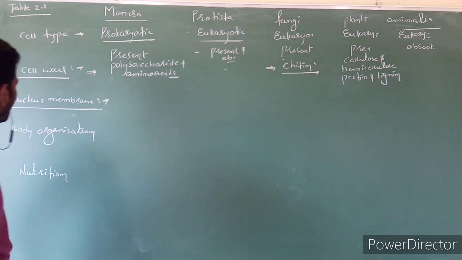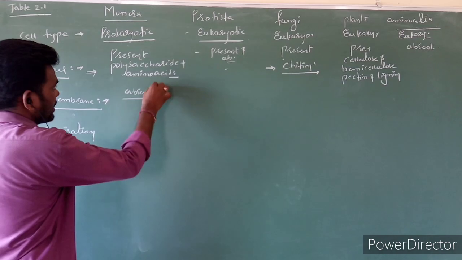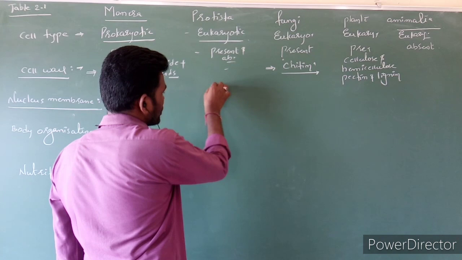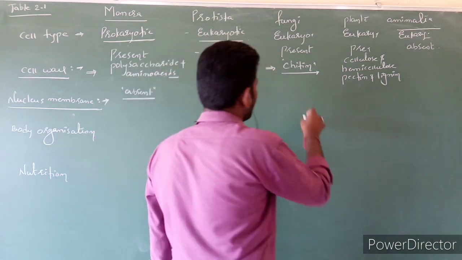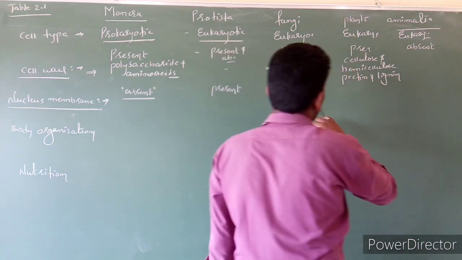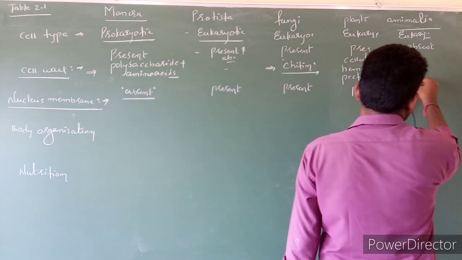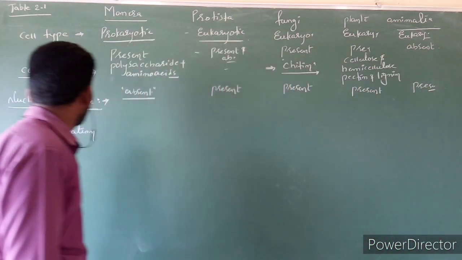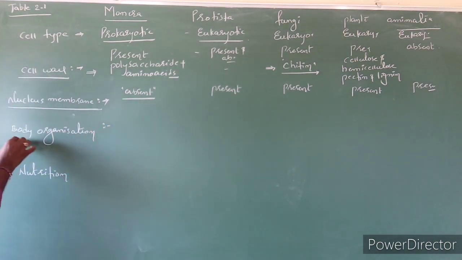Nuclear membrane here, in Monera is absent because it is a prokaryote. Here, Protista is a eukaryote, nuclear membrane is present. And here in fungi also eukaryotic, it means nuclear membrane is present. And Plantae, here also present. And animals also eukaryotic, nuclear membrane is present. Next, body organization, nothing but thallus organization.